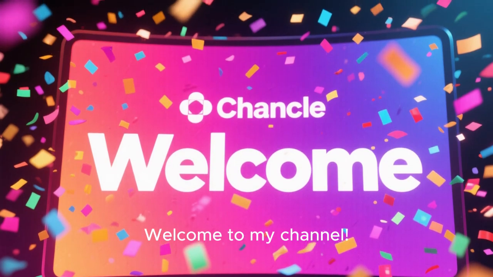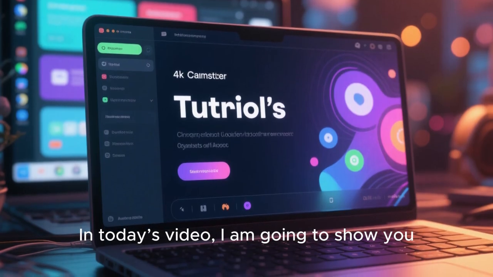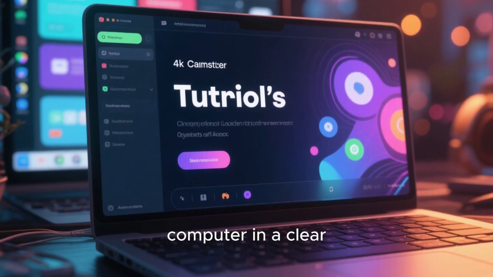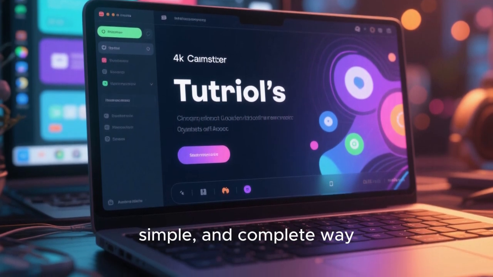Welcome to my channel. In today's video, I am going to show you how to format a USB drive on your computer in a clear, simple, and complete way.